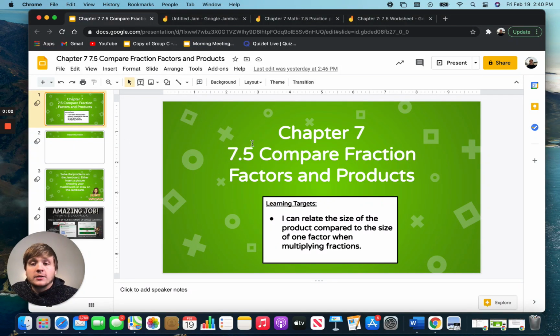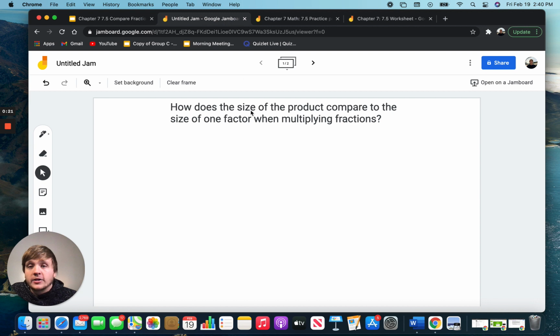Alrighty, fifth graders. So today for math, we are going to be working on comparing fraction factors and products. We will want to be able to relate the size of the product compared to the size of one factor when multiplying fractions. The first thing I wanted to do today was show you this question so we have the right mindset as we go through this lesson.